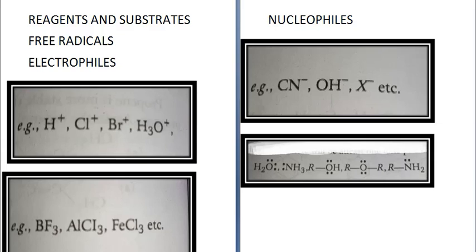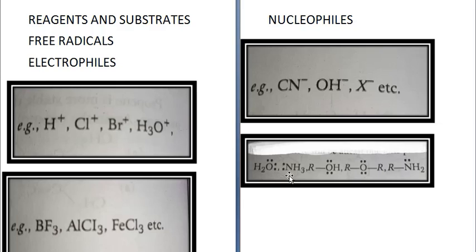Example is CN minus, OH minus, X minus, etc. Now there are certain neutral nucleophiles where there is at least one lone pair of electrons. They don't have any charge, but they have lone pair electrons, like H2O. It is neutral, but it has 2 lone pairs of electrons.